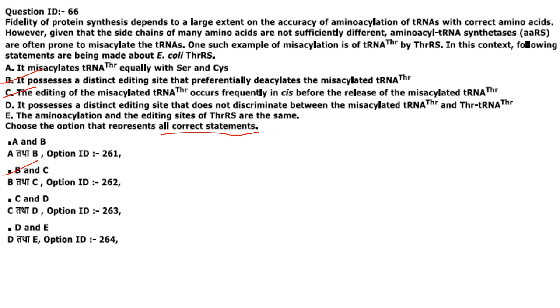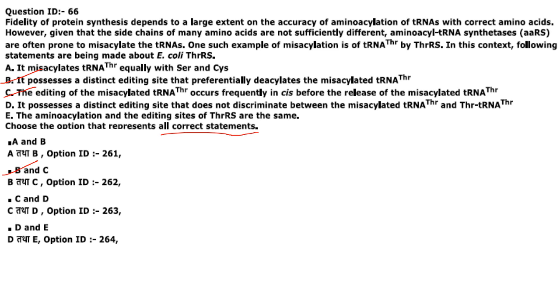It misacylates tRNA threonine equally with serine and cysteine. Serine, okay, there is some structural similarity, but threonine and cysteine are not structurally similar. So first option is not correct. They have asked again for all correct statements. It possesses a distinct editing site that preferentially deacylates the misacylated tRNA threonine. That is correct. The editing of misacylated tRNA threonine occurs frequently in the cis before the release of the misacylated tRNA threonine. That is also correct.